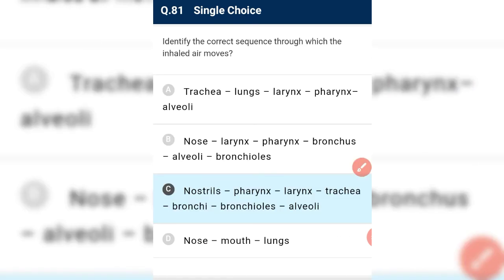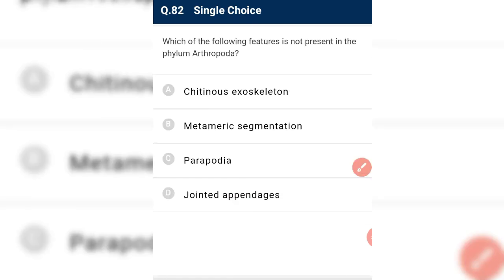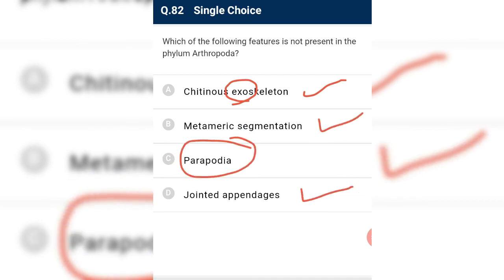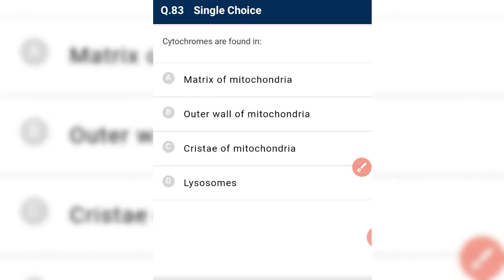Okay, next. Which of the following features is not present in the phylum Arthropoda? Chitinous exoskeleton, yes. Metamerically segmented body, yes. Jointed appendages, yes. Parapodia are present in Annelida and not in Arthropoda.